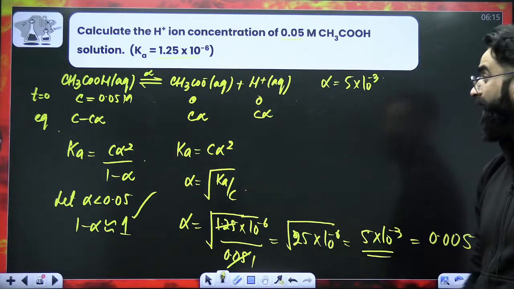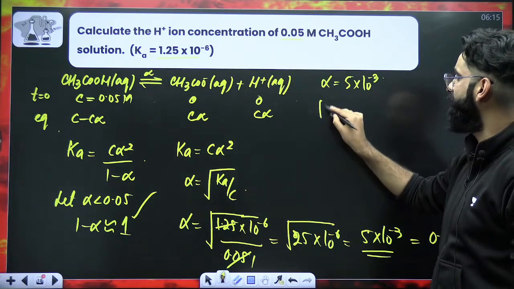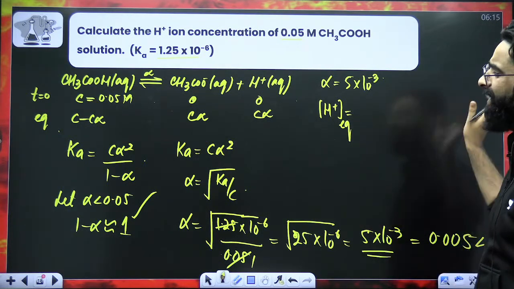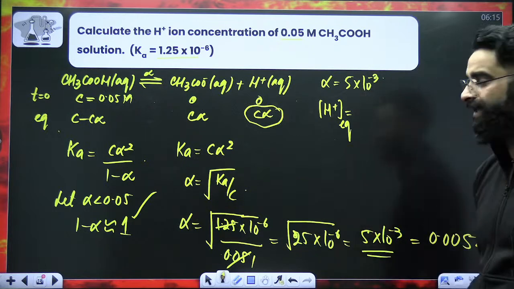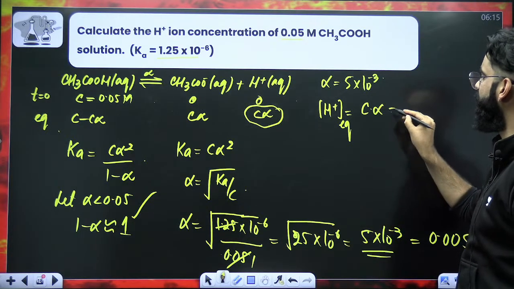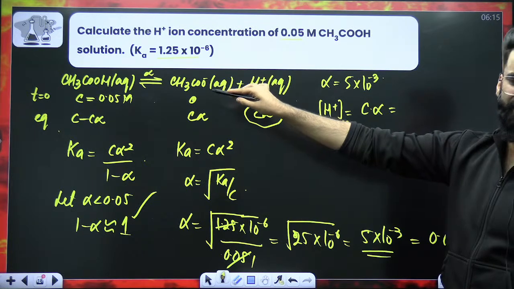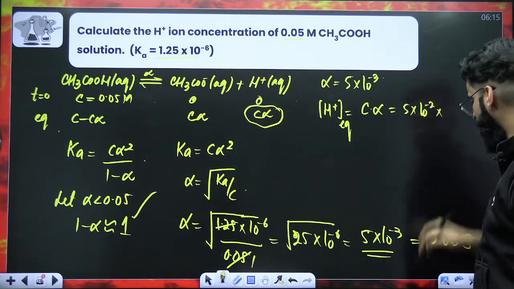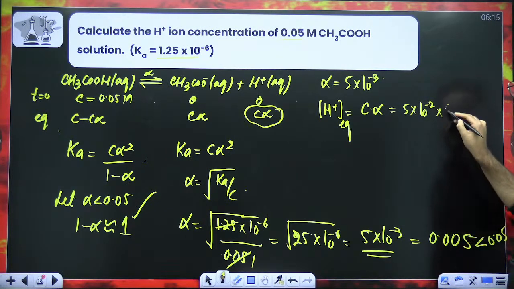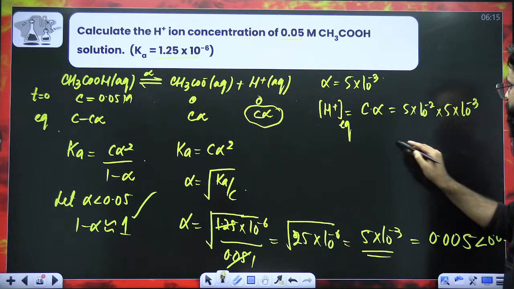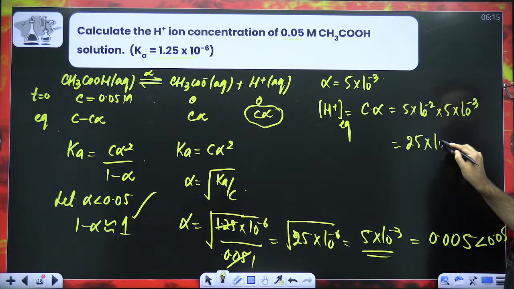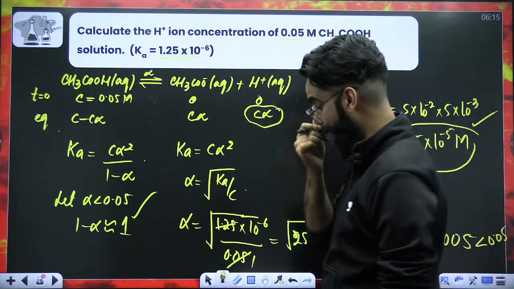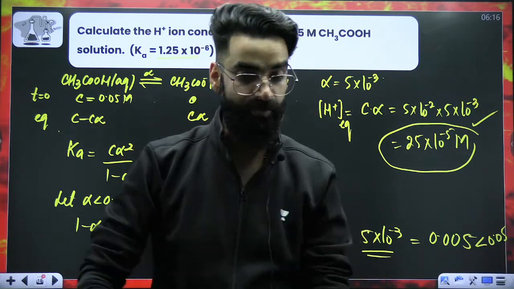So alpha we calculated. What are we actually supposed to calculate? The concentration of H positive. Tell me the concentration of H positive in the container at equilibrium. That's C alpha. So this is C multiplied by alpha. What is C value? That is 0.05, which means 5 into 10 raised power minus 2. What about alpha? Alpha is 5 into 10 raised power minus 3. So the value comes out to be 25 into 10 raised power minus 5 molar. This is the concentration of H positive in the container, which we were supposed to calculate.